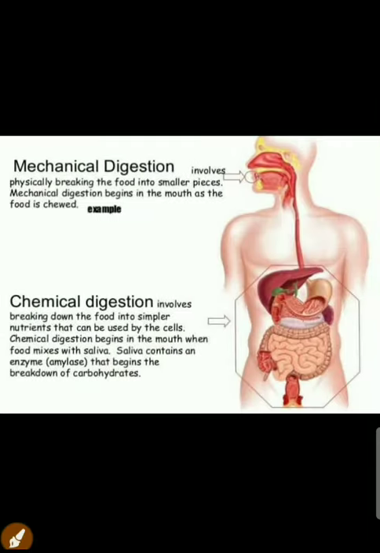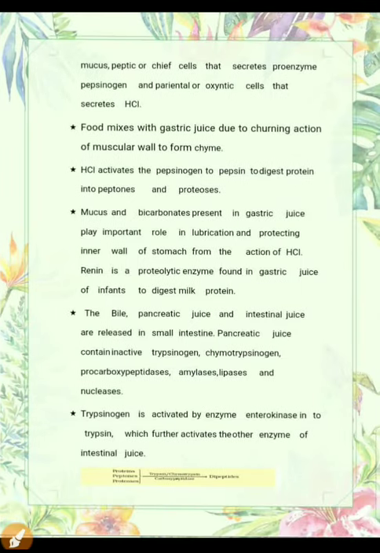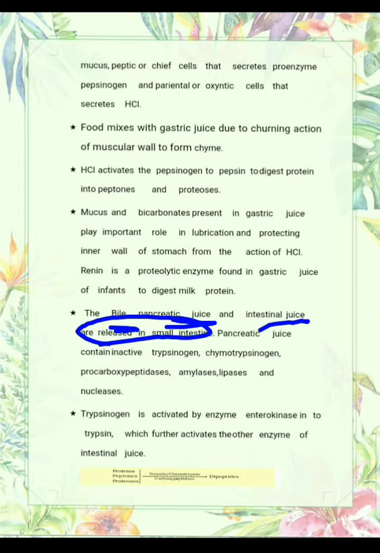Now see in this diagram, after the stomach, the food enters into the small intestine, and the small intestine receives the secretions from the liver and the pancreas. We had discussed this in the first part. So the bile juice which is secreted from the liver, the pancreatic juice which is secreted from the pancreas, and the intestinal juice which is secreted from the intestine itself. These three juices are released in the small intestine.